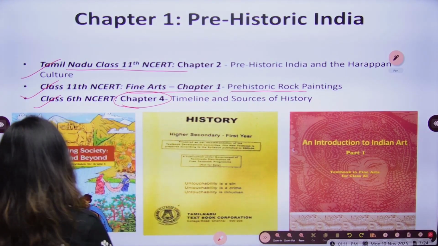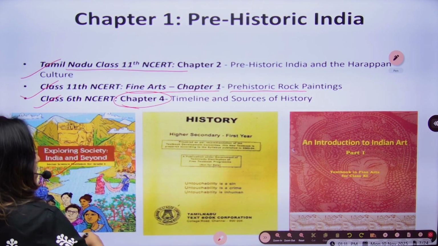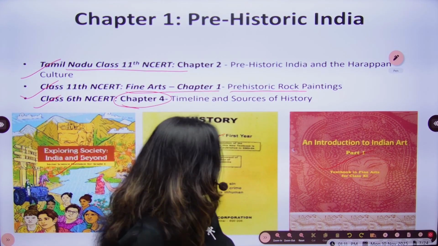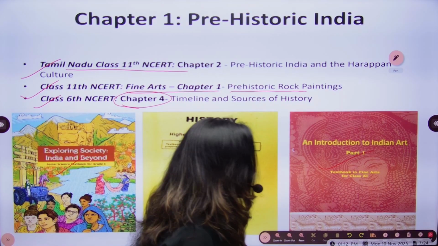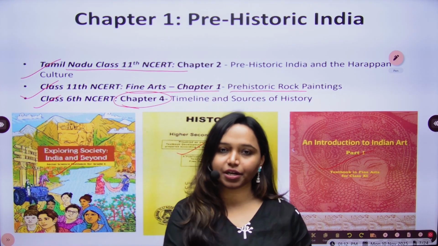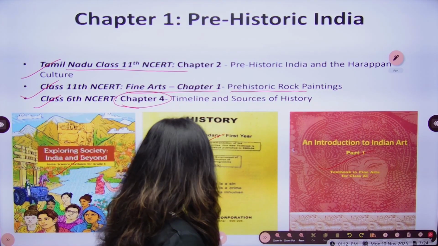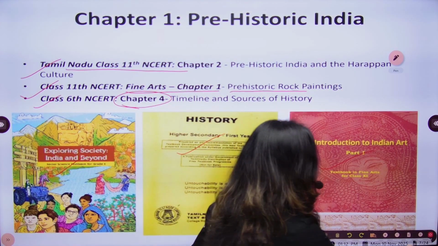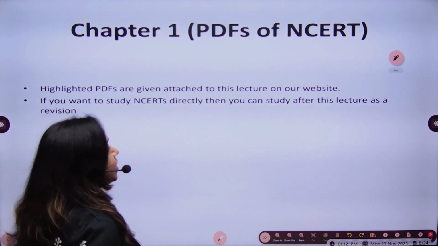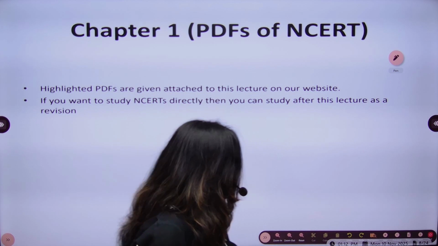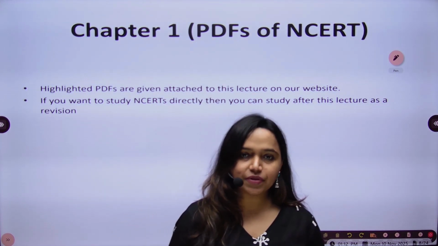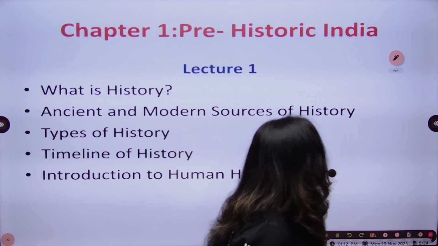Okay, so these are the textbooks, class 6 NCERTs, 11th, and again class 11th NCERT of CBSE. Okay, so you will also be given PDFs, highlighted PDFs, as we have already mentioned in our key features of the course. So for that you can see highlighted PDFs are attached to this lecture on our website, and you can visit the website so that you can see those highlighted PDFs, and we have designed this course keeping that in mind.